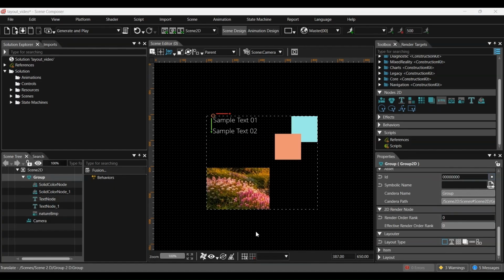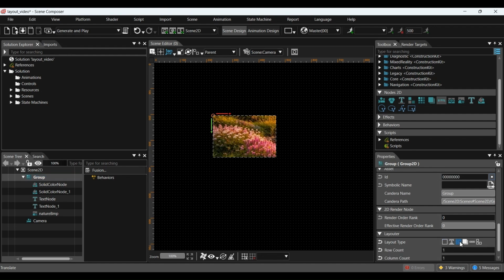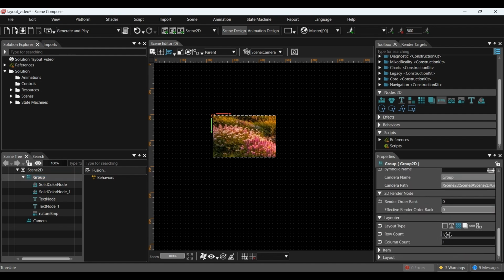Now, let's set up a grid layout. Grid layout arranges objects using a grid made of rows and columns, placing each object neatly inside its own cell. This makes it very useful for organizing multiple items in a structured way. To use it, change the layout type of the group node layout to grid layout in the Properties panel. Then, set the number of rows using the row count and the number of columns using the column count in the layout settings.